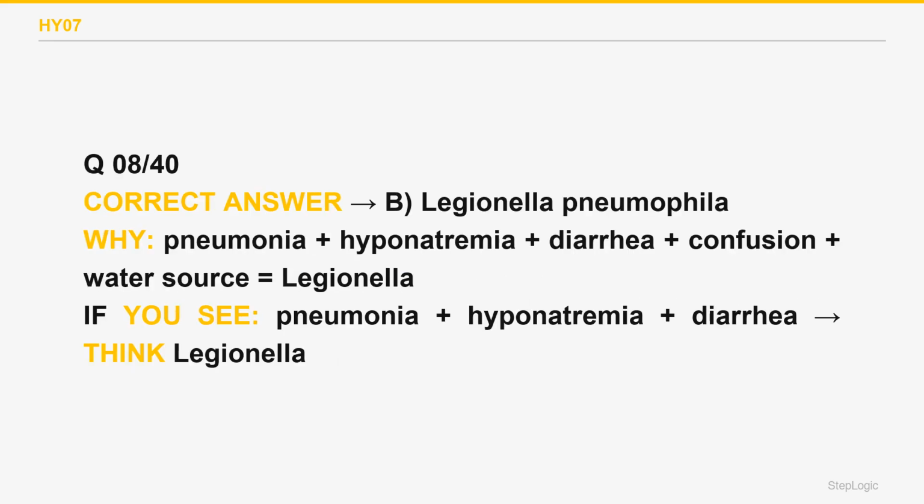The correct answer is B. Streptococcus pneumoniae causes a typical lobar pneumonia with rusty sputum and clear gram-positive diplococci, not this hyponatremic, diarrheal, poorly staining picture. Choice A. Wrong. Mycoplasma causes a walking pneumonia in young adults with a milder course and no hyponatremia or cooling tower. Choice C. Wrong. This is Legionella pneumophila.